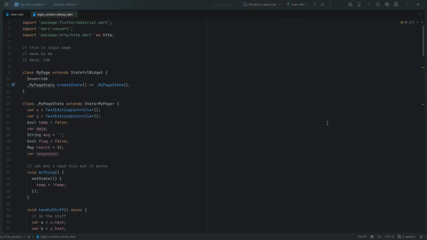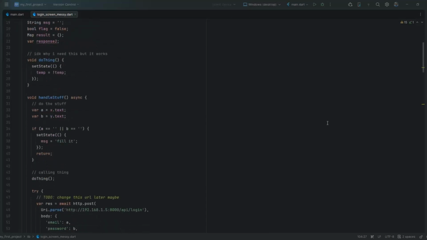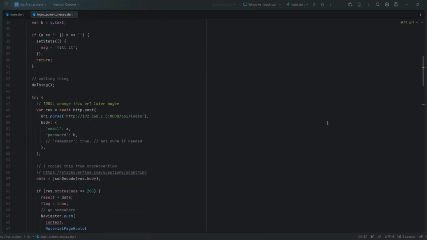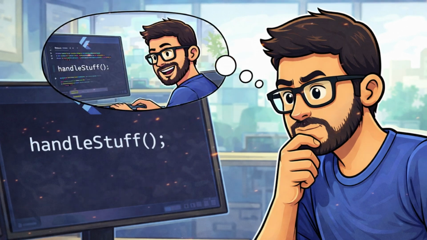You open a Flutter file you wrote 3 months ago, and you genuinely have no idea what's happening. You're reading your own code like it's written by a stranger. You see a function called handle stuff, and you think, what stuff? Why stuff? And the worst part, you remember writing this. You remember being proud of it.